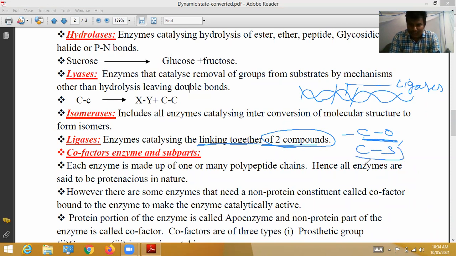CS, these two are combined by ligase enzyme. CN, these two are combined by ligase enzyme. PO are combined by ligase enzyme, etc. Some bonds also help to bind with the help of DNA ligases. Those bonds, how will they bind with the help of ligases? That is what you will learn in the chemistry subject.